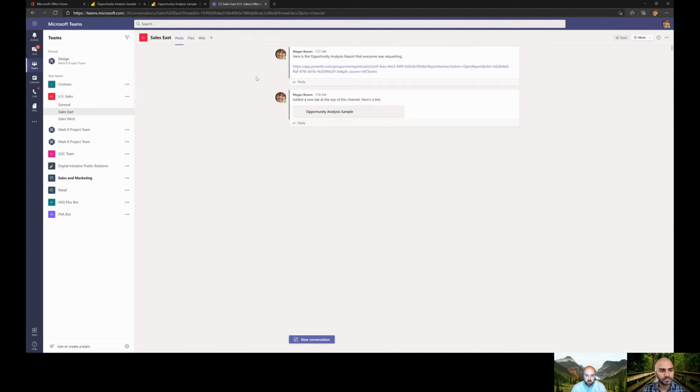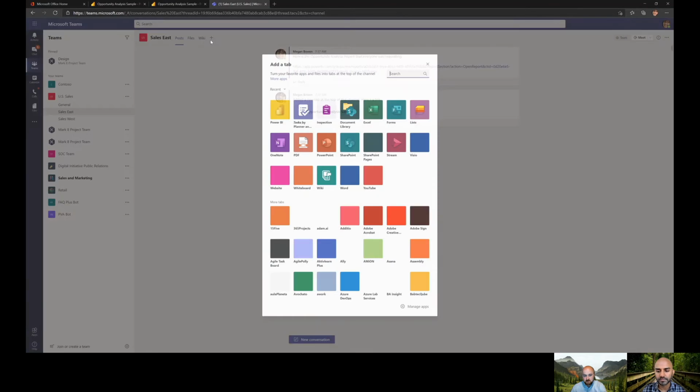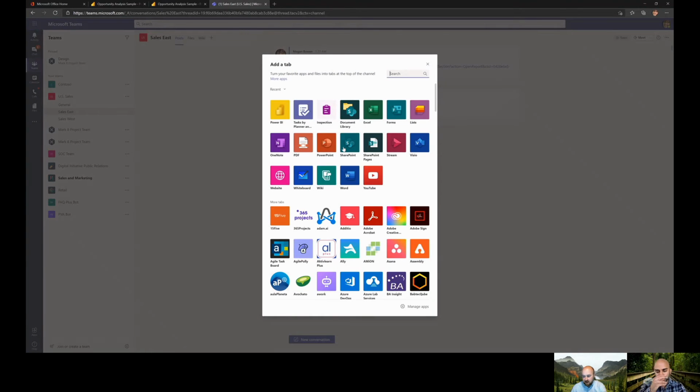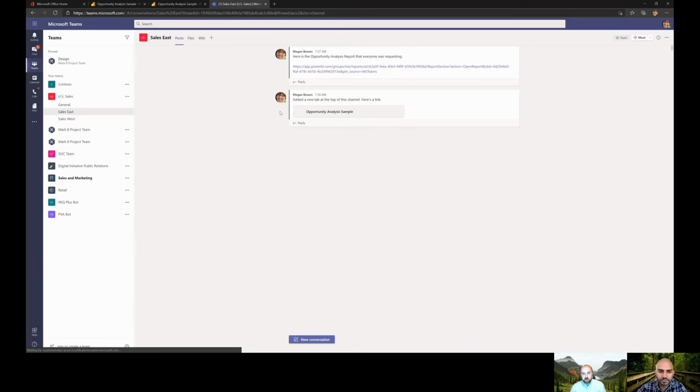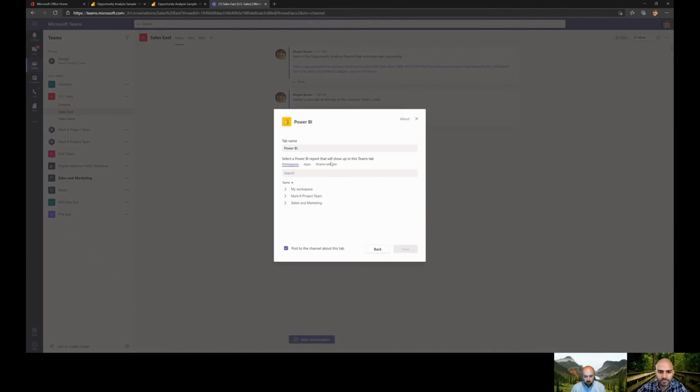Another option is I could add this as a tab in Teams. Instead of navigating outside of Teams to open up and view that report, if I click on the Add Tab button and hit Power BI, it would pull up a list of all of the Power BI reports. I'm going to select that opportunity sample and hit Save here.